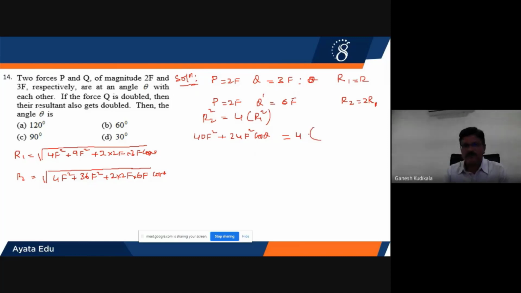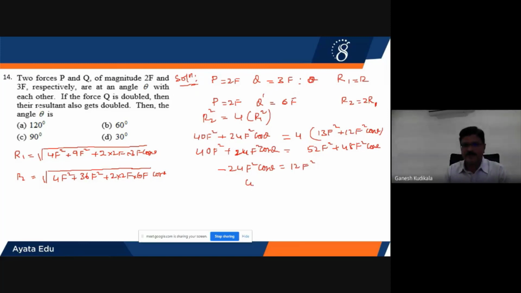That will be equal to 4 times R1 square. Now I have to simplify this one. 9 plus 4 will become 13: it is 13F square plus 3 into 2, 6, 6 into 2, 12, it is 12 F square into cos theta. So it is 40F square plus, let us open the bracket, 24 F square cos theta, will be equal to 52 F square plus 48 F square cos theta. Let us transfer onto this side. Therefore, you'll get minus 24 F square cos theta equal to 12 F square.